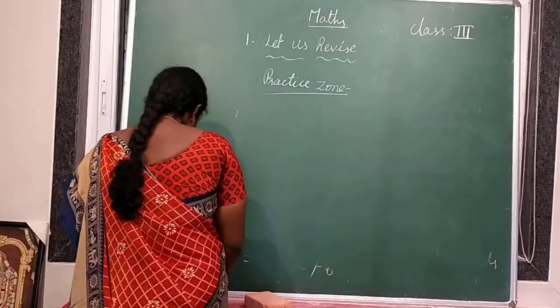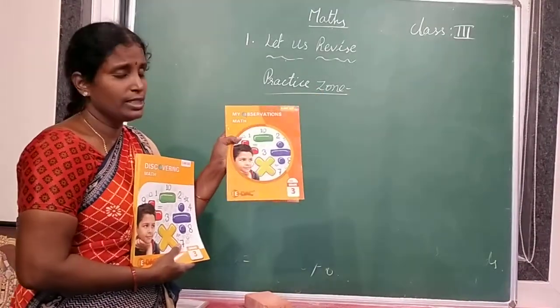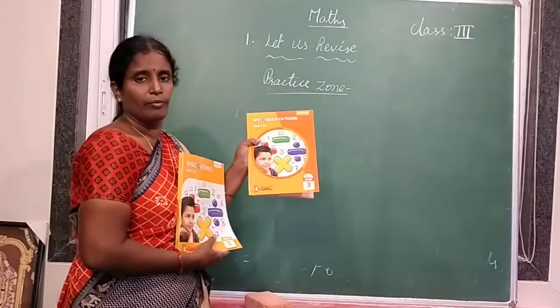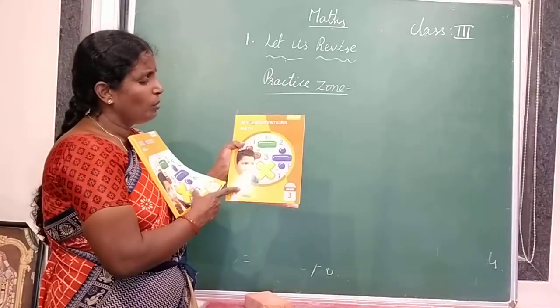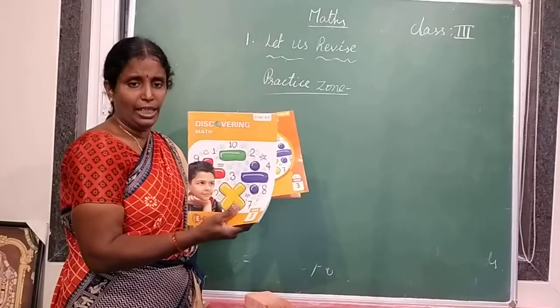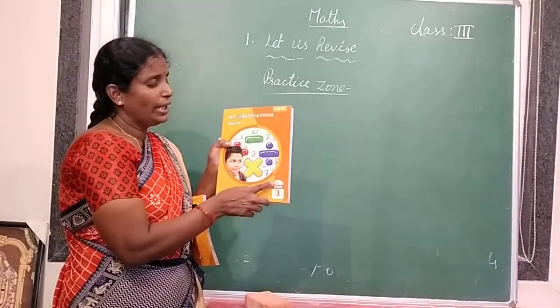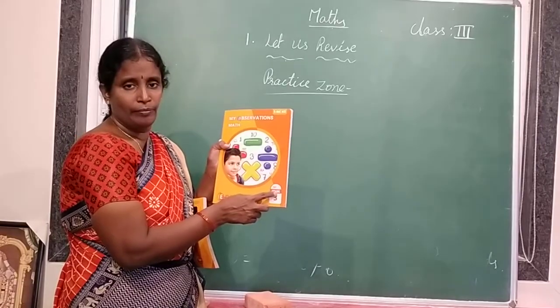This is called the content book, and this is the workbook. My observations, it's nothing but worksheets. Okay, 2 books are there, 2 parts are there. Part 1 worksheet. Only 1 content book and 2 workbooks are there. So you have to take part 1.